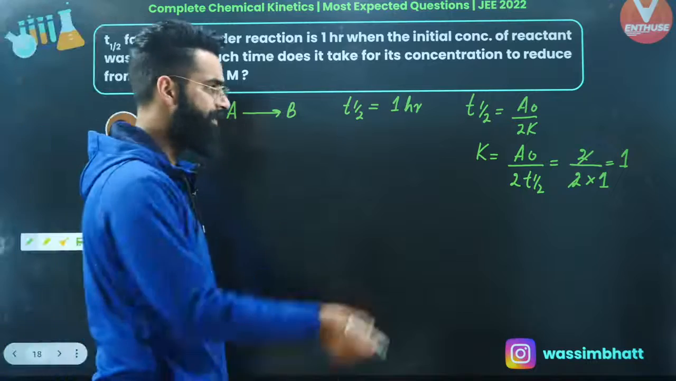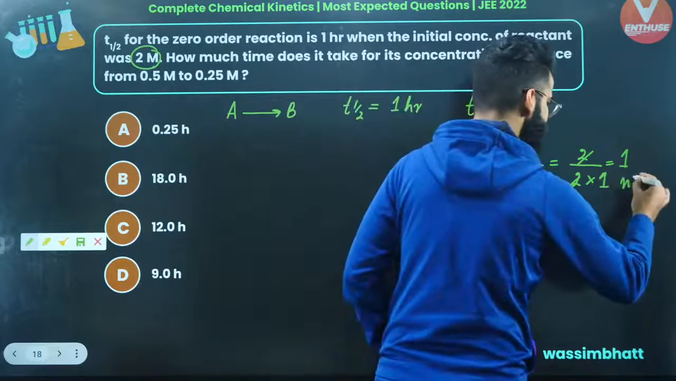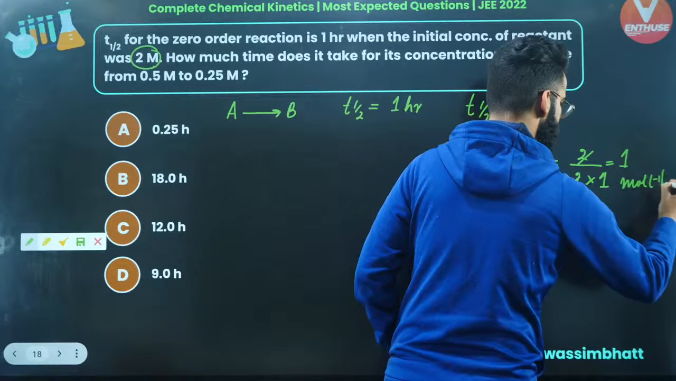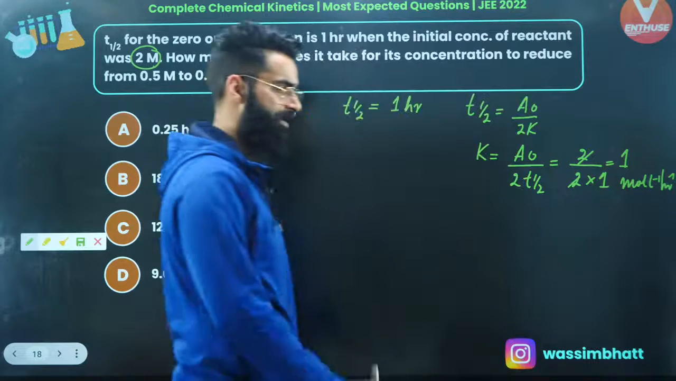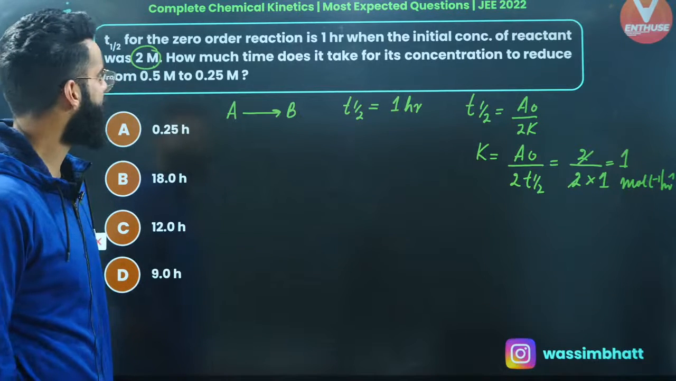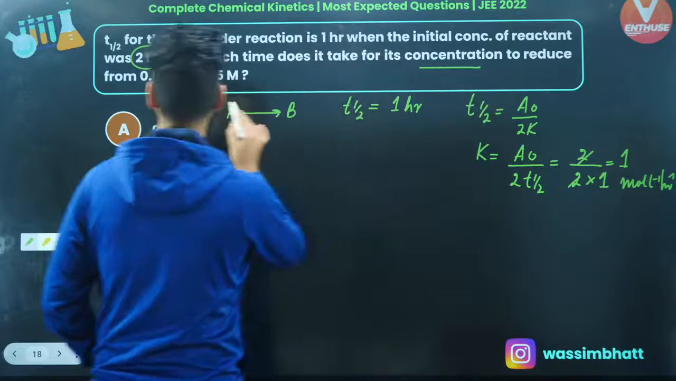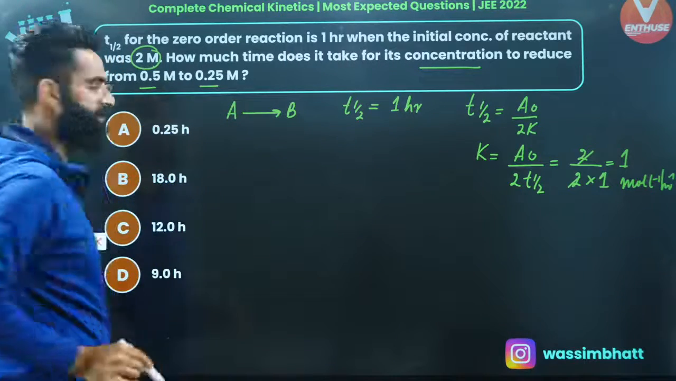Okay, or you can write its units as well: moles, liter inverse, hour inverse. So this is basically going to be the rate constant which we calculated. Now we will have a look at what we are supposed to calculate as per the question. How much time does it take for its concentration to reduce from 0.5 molar to 0.25 molar?